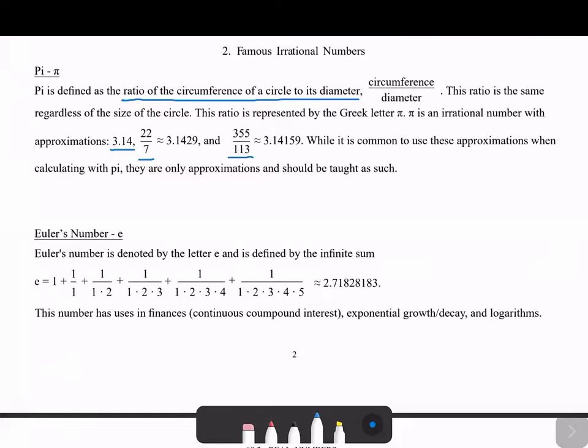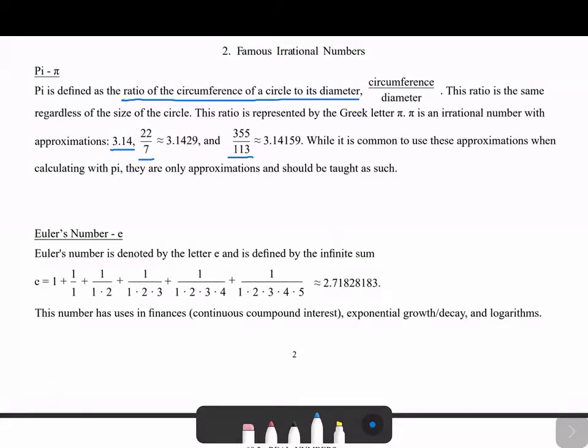This is something that's been studied a lot, just because it is infinite. And there's a lot of competitions. I know I talked about math competitions in one of the other videos of chapter 9. There are math competitions to see how many digits of pi people can memorize. And it's a lot. People can memorize a lot of digits of pi. You'll use this if you ever teach geometry. This is where it starts to be involved, anytime you start talking about the area of circles, the circumference of circles, things of that nature.